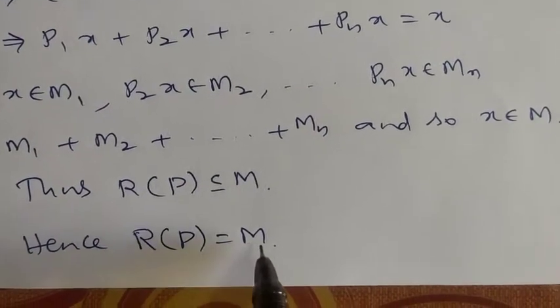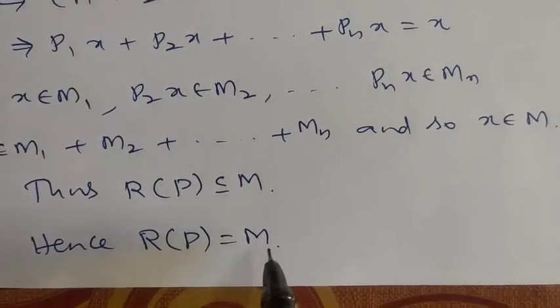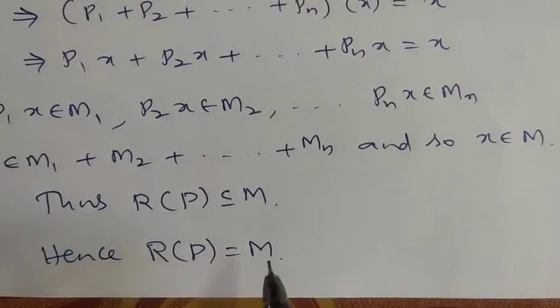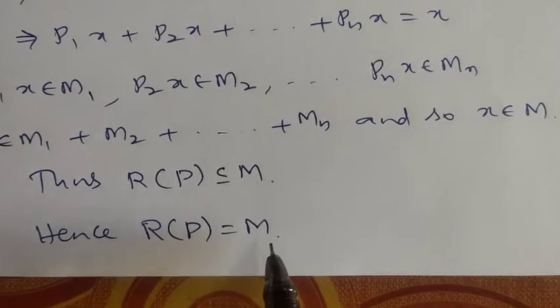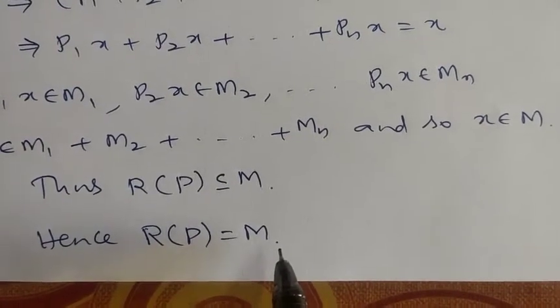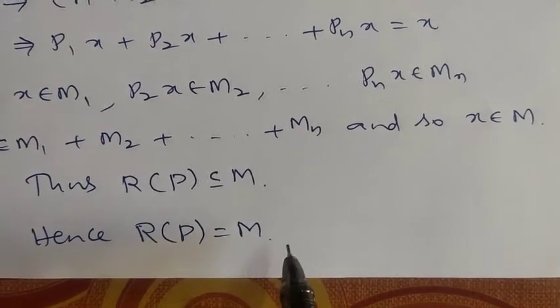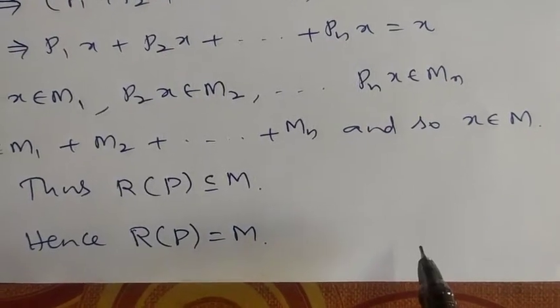P is a projection on M. That is, P, which is P1 plus P2 etc. Pn, is a projection on M, which is M1 plus M2 etc. Mn.